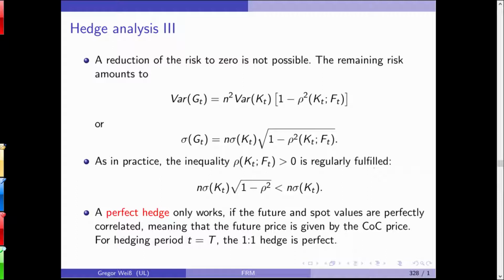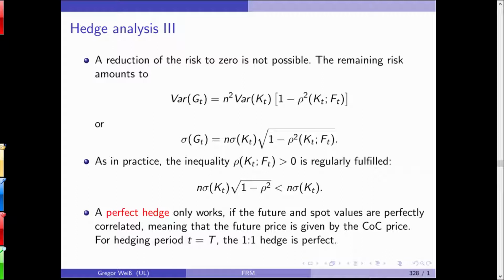So we know that actually we can form the following inequation: n times sigma, the variance or standard deviation of the spot price, times the square root of 1 minus the correlation squared between spot and futures price, is less than n times the volatility of the spot price.